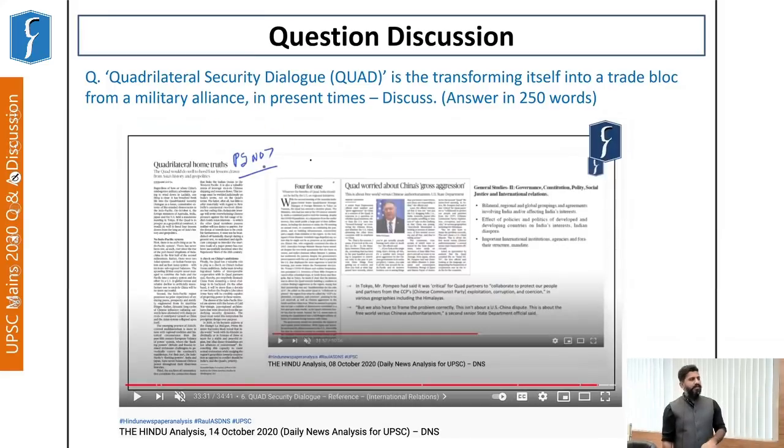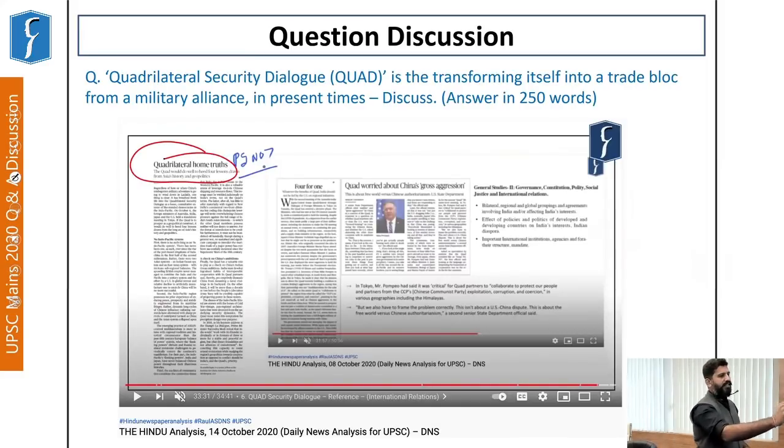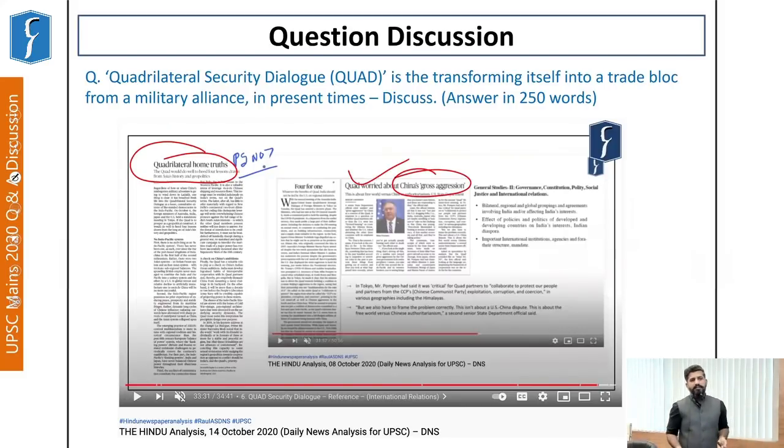Then there was another event. And if you look at these headlines in the Daily News Simplified, you'll find 'Quadrilateral home truths'. Then we have seen 'Quad worried about China's gross aggression'. What does this highlight? They are all concerned about the aggressive and assertive China. Fine. I hope you're understanding.